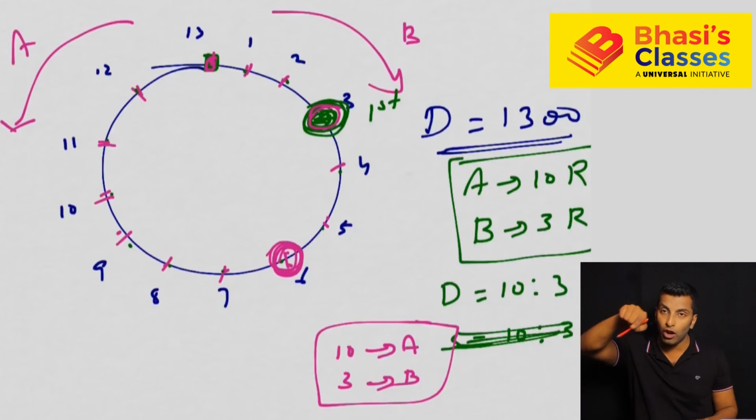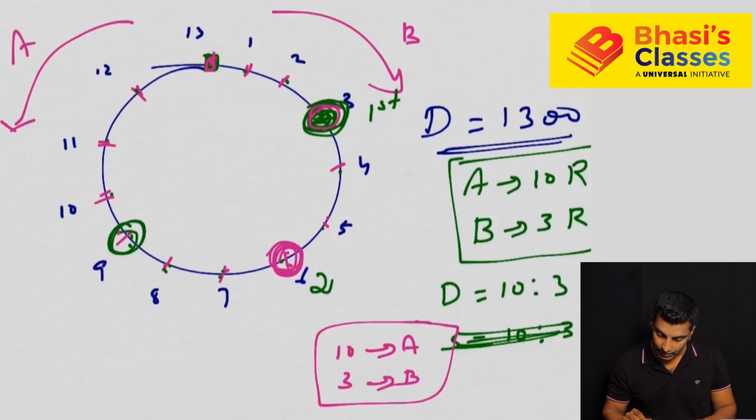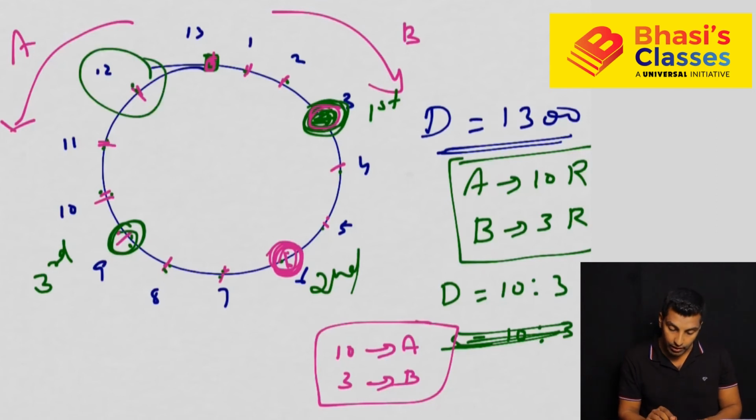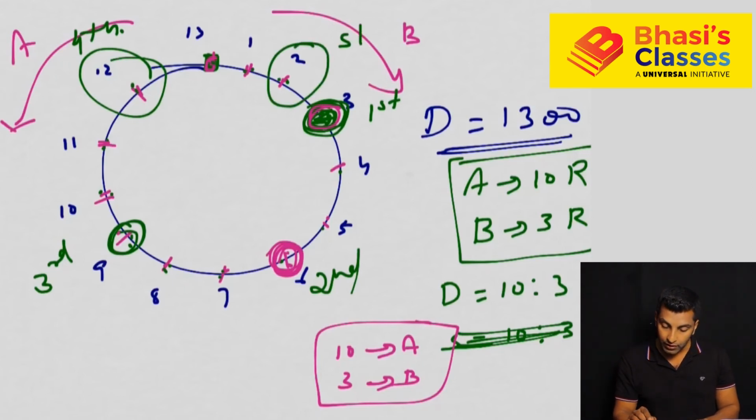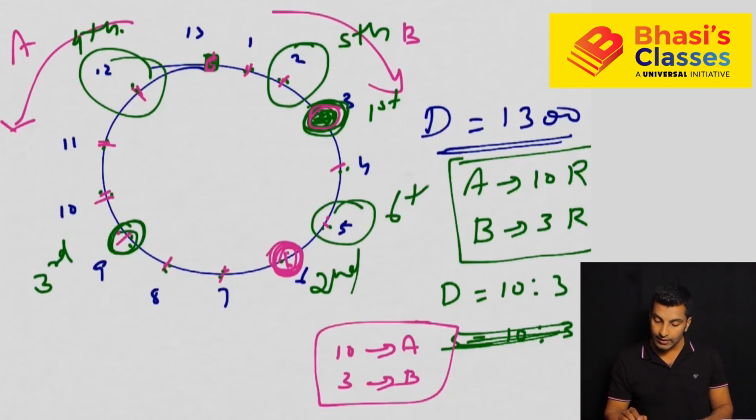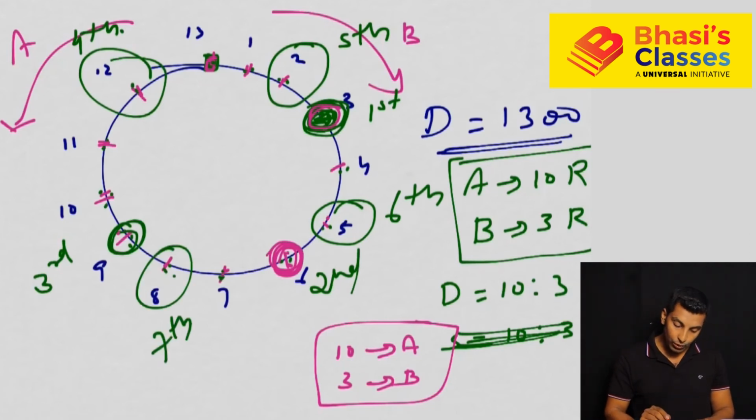Third time, again you follow B itself. So 1, 2, 3. Third time the meeting will be here. So this is the second, this is the third meeting. Where the fourth meeting will happen? 1, 2, 3. So this is the fourth meeting point. Where the fifth? 1, 2, 3. The sixth, the seventh, the eighth, each time 1, 2, 3, and we get the next meeting point.